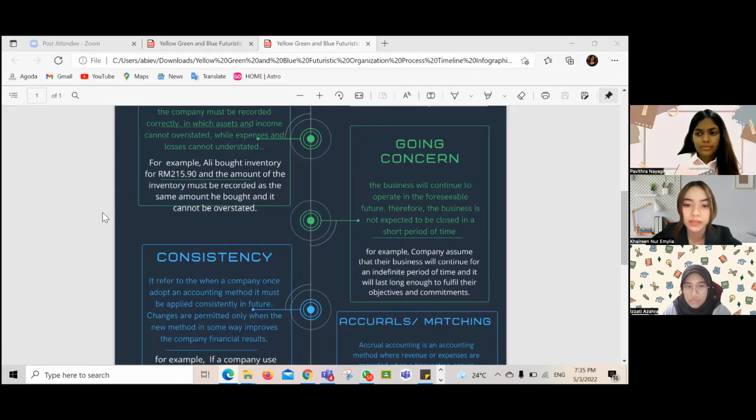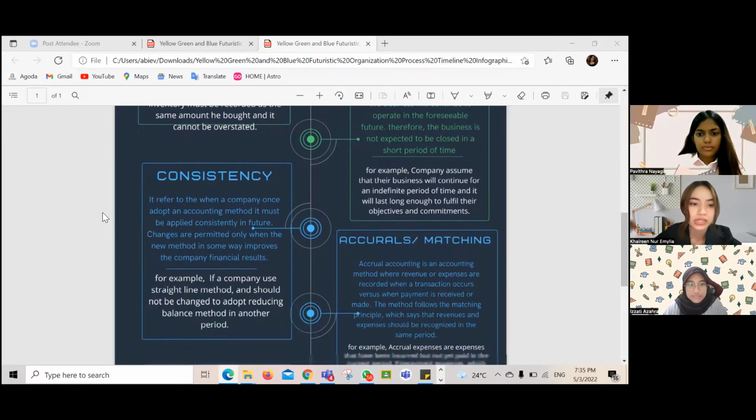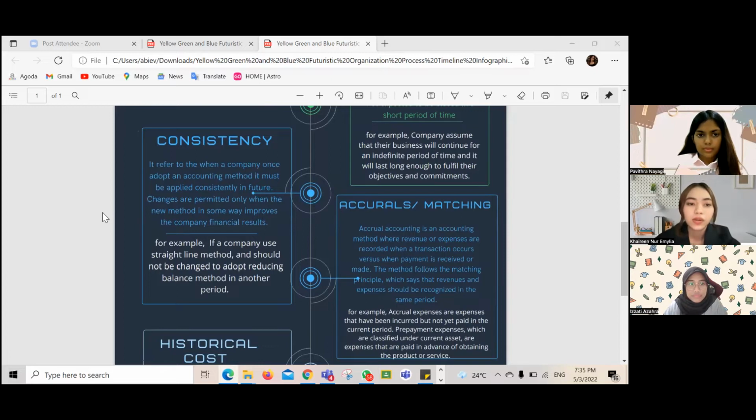Let's look at the example, such as a company assuming that their business will continue for an indefinite period of time and will last long enough to fulfill their objective or their commitment. Simply stated, it means that every business entity has continuity of life. Therefore, it will not be dissolved in the near future. This is an important assumption for accounting as it provides a basis for showing the value of assets in the balance sheet. Okay, next we're moving forward to consistency.